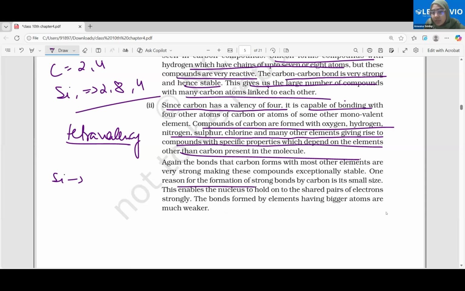One reason for the formation of strong bonds by carbon is its small size. How does the small size help in the formation of bonds?